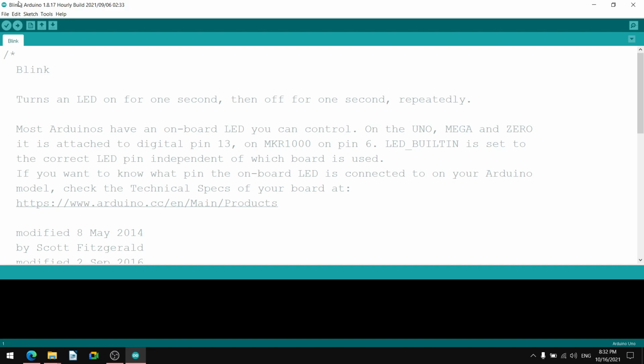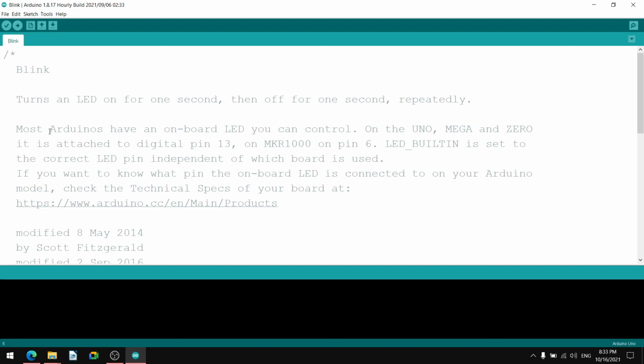Again the block comment is there. The block comment starts here with the slash and star. There is the name of the program, Blink. Then it turns an LED on for 1 second, then off for 1 second, and it is repeatedly doing that. This is written here. It is a statement of the program, details of the program, explanation of the program, or information regarding the program. It turns the LED on for 1 second and off for 1 second repeatedly.